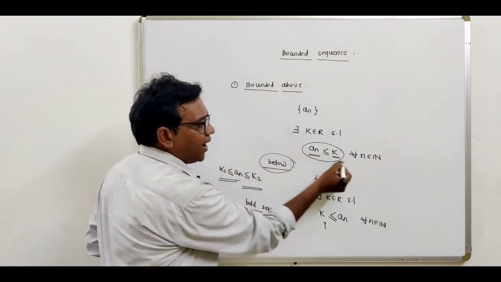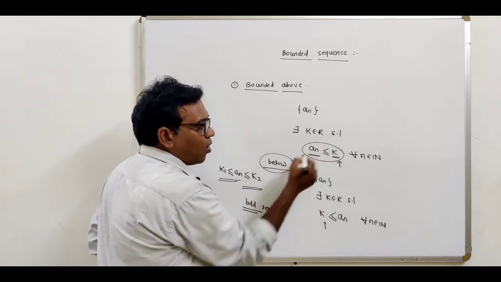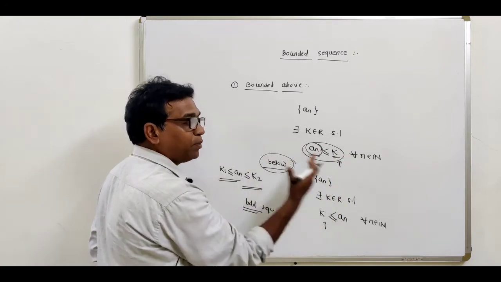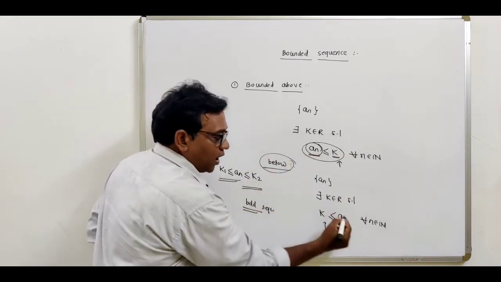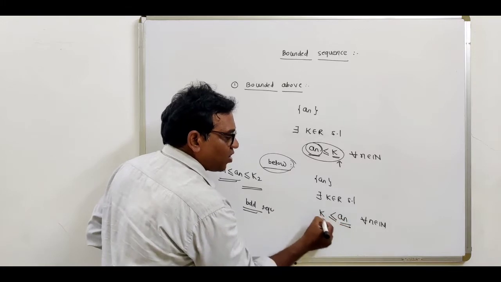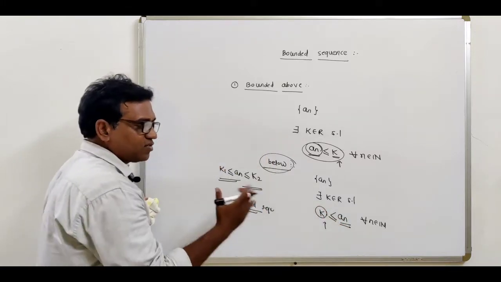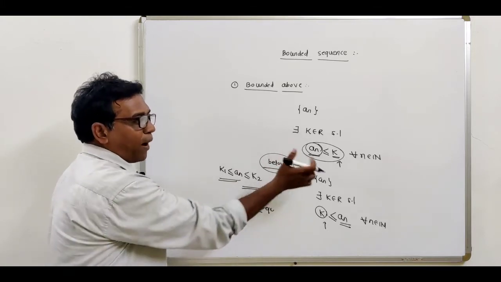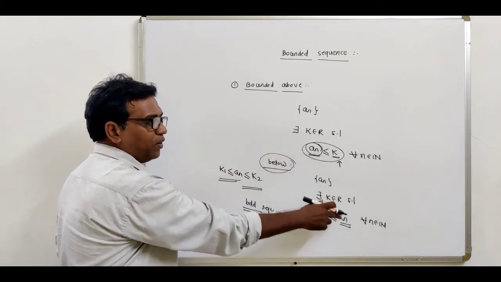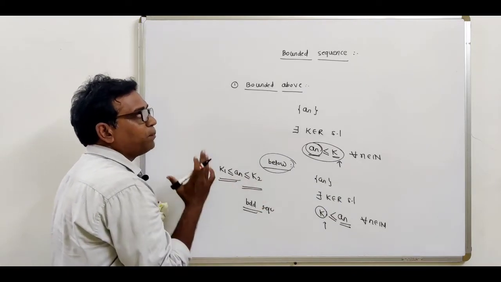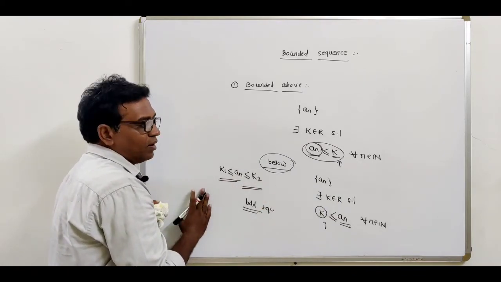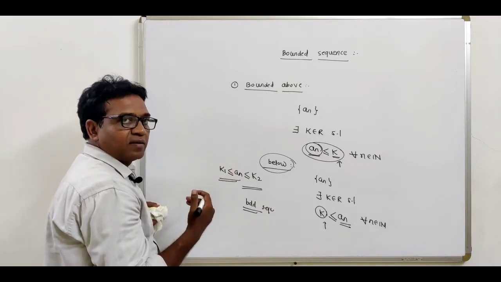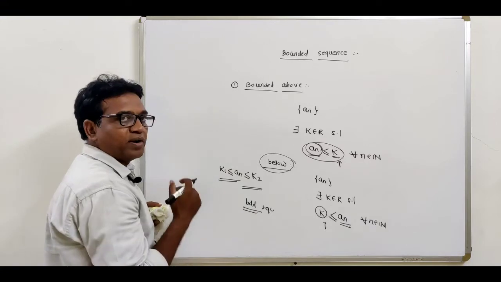Bounded above means a_n is less than or equal to k. All the terms of the sequence are less than or equal to k, that is called the bounded above sequence. If all the terms of the sequence are greater than or equal to this real number k, then that is called the bounded below sequence. And if the sequence is both bounded above as well as bounded below, then the sequence is called the bounded sequence. Now we shall take some examples by which we can easily understand what a bounded sequence is.